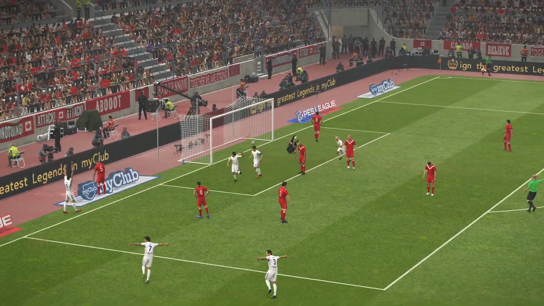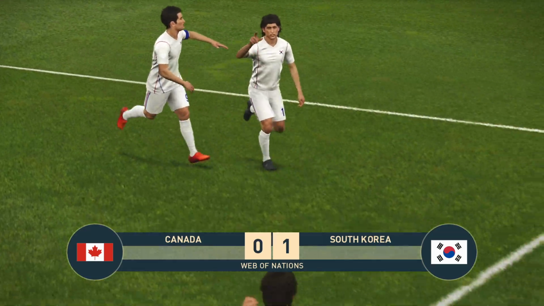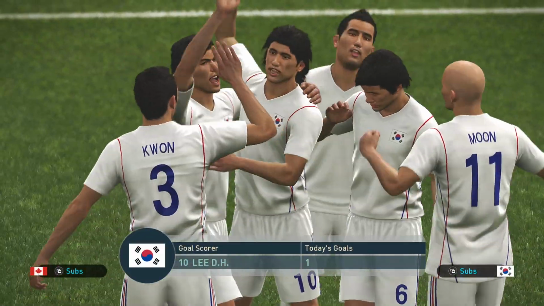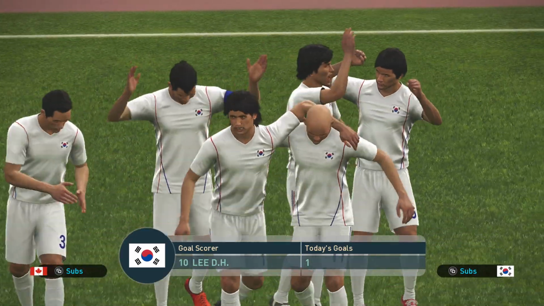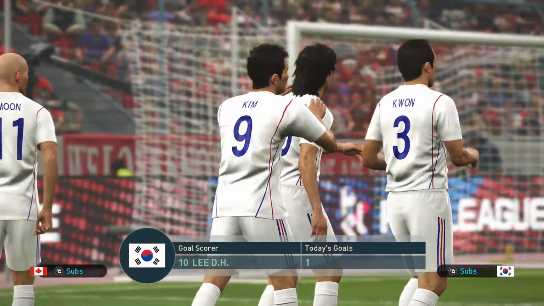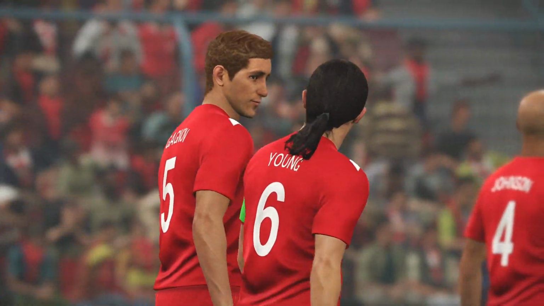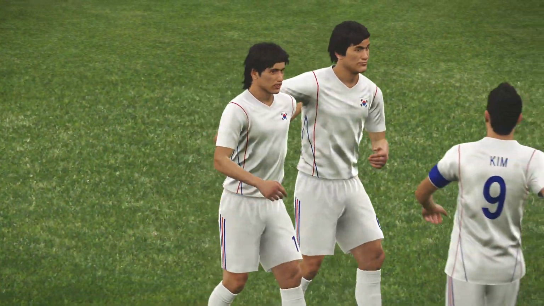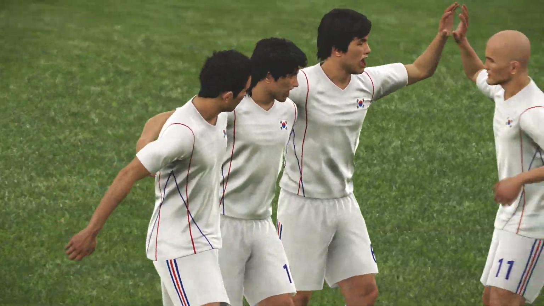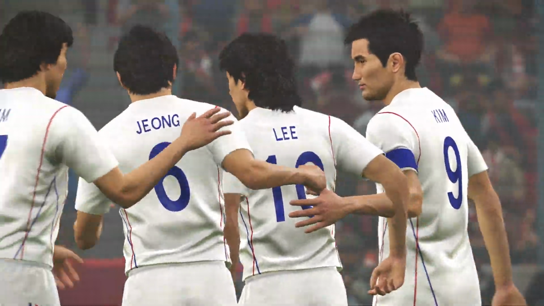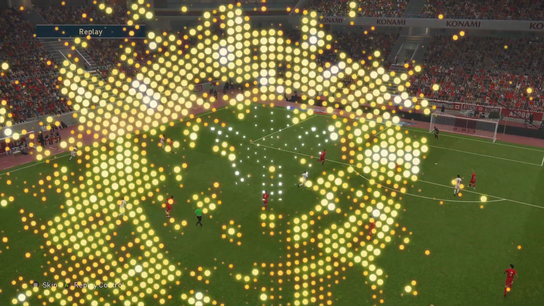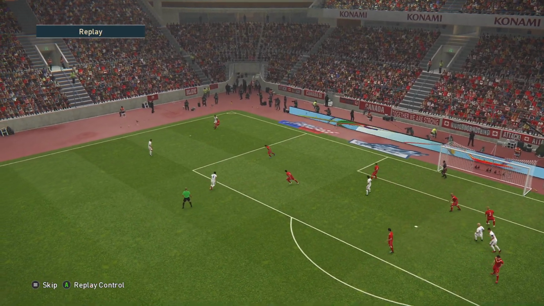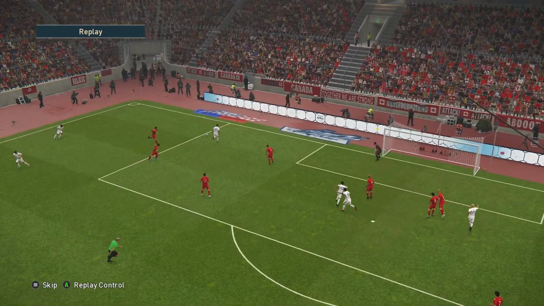Oh, and Korea take the lead. It's Lee who gets it. What a great start to the game for Korea. Here is the goal again.